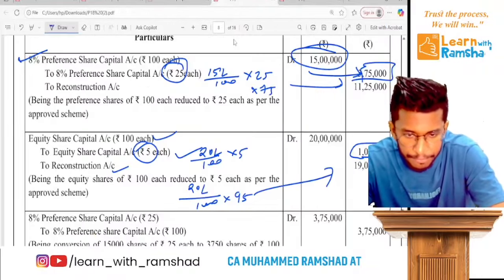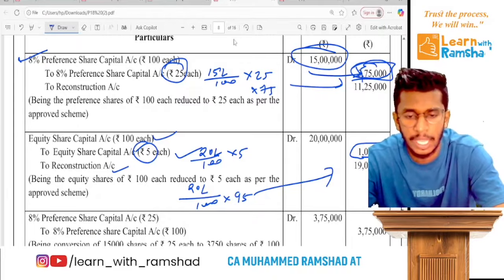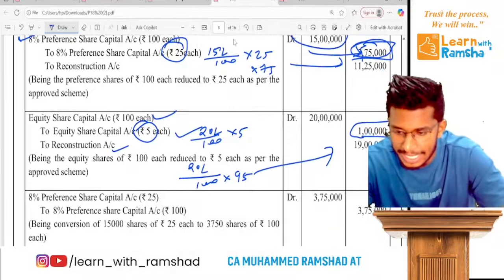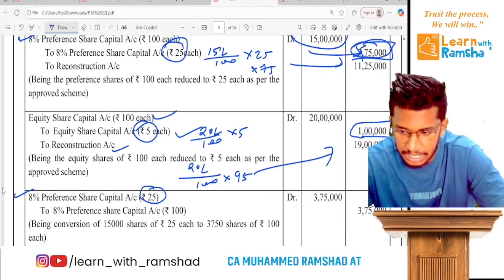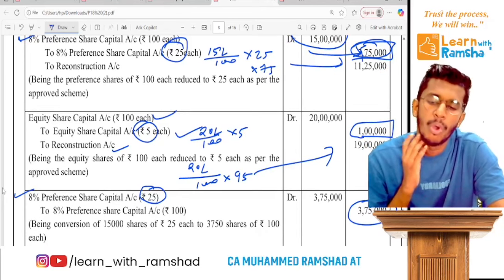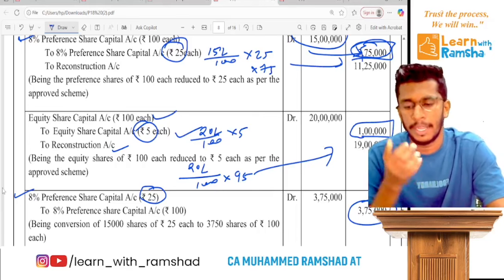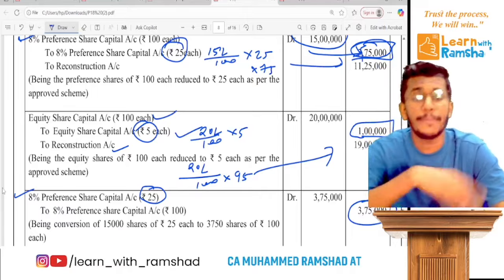Actually when we wrote the first entry, what was the new share capital of preference shares? 3,75,000. So you cancel it. Individually you write 25. That's it. Now with the same amount, what do you do? Issue the new one. The individual amount is different, but the total amount will be same.